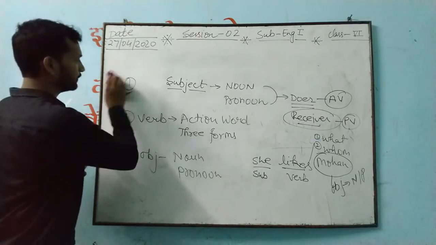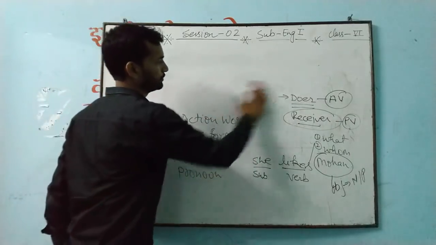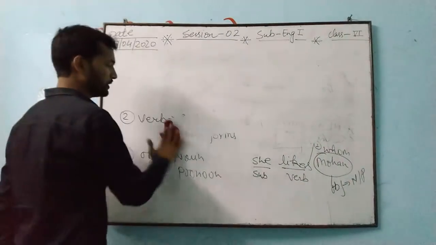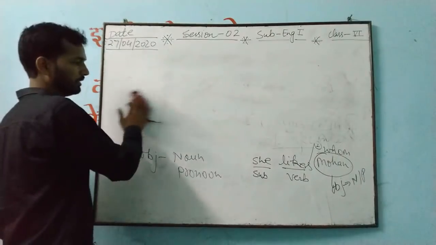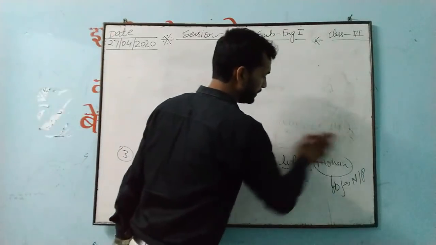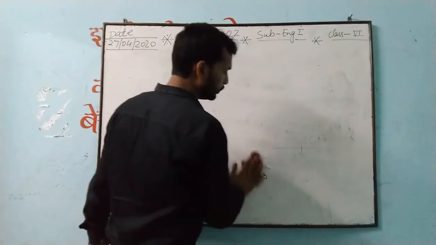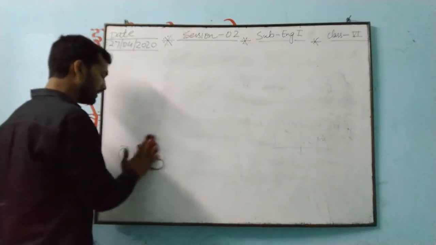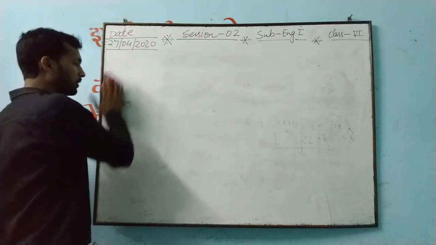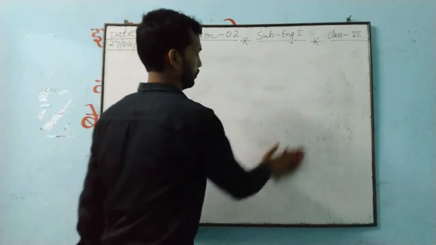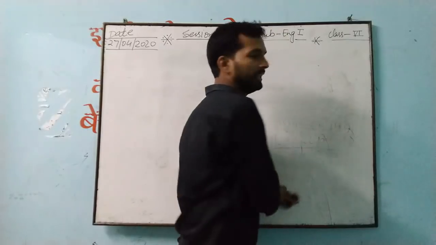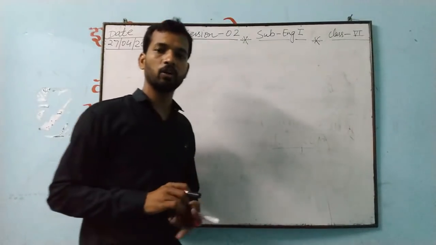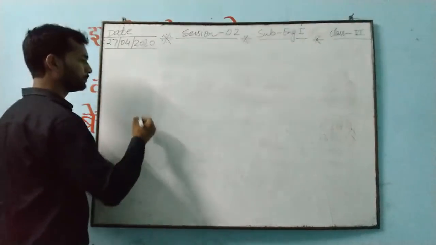I am erasing this one from the top. See, it is not necessary that by watching one time only you can understand everything. So once again, when you have time, watch the entire session and find out the things that you do not know. And watch again until you succeed in finding out the subject, verb or object. See once again.